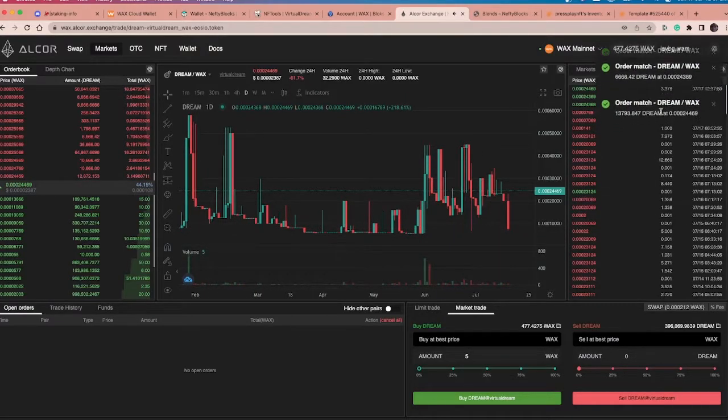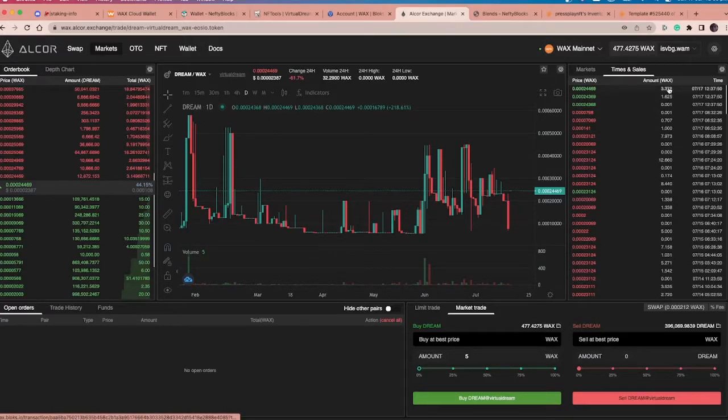You can see that it's picked up the lower end of what people are trying to sell this for. It's just picked that up straight away. Okay, so I've been able to buy that, and we can see that's gone into the sales here. I've bought it at these prices here. So we've actually seen the price of dream go up a little bit. Okay, it's hitting this here. This is where the lowest sell ended up, and I'm fine with that.